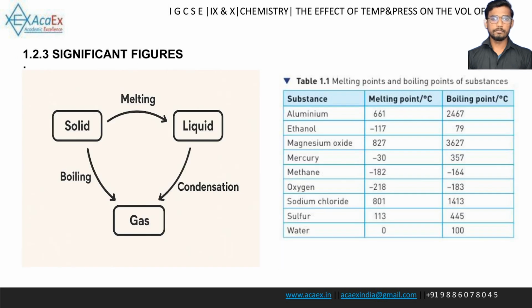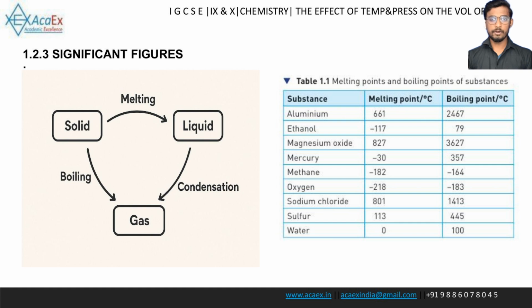This table shows the melting and boiling points of various substances. Aluminium: melting point is 661 degrees Celsius, boiling point is 2467 degrees Celsius. Ethanol: melting point is negative 117 degrees Celsius, boiling point is 79 degrees Celsius. Magnesium oxide: melting point is 827 degrees Celsius, boiling point is 3627 degrees Celsius.